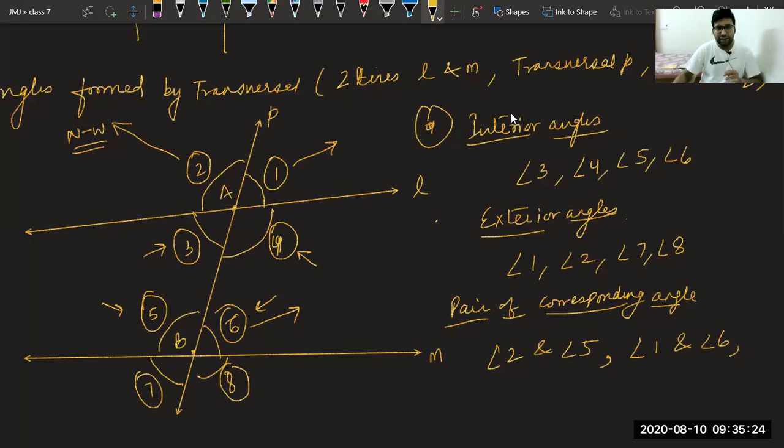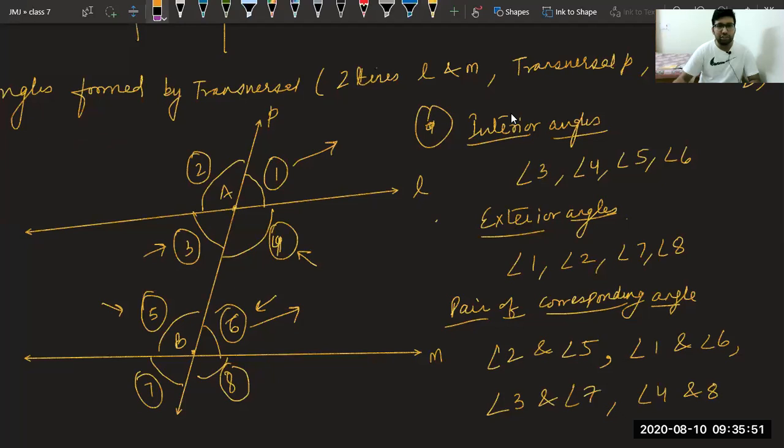Similarly, if I ask what is the corresponding pair for angle 3? It is angle 7. And last but not the least, angle 4 and angle 8.